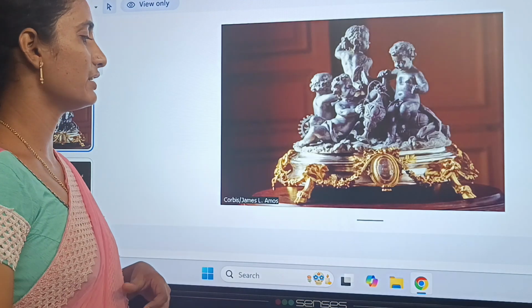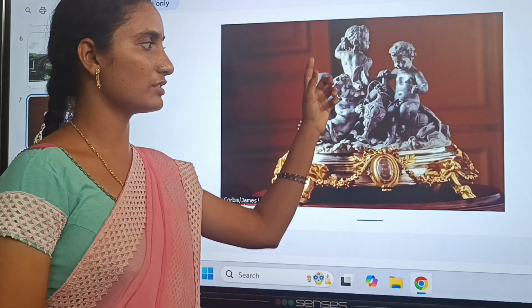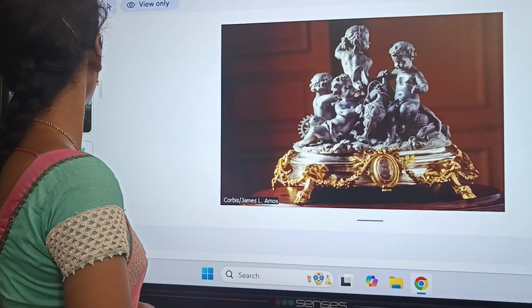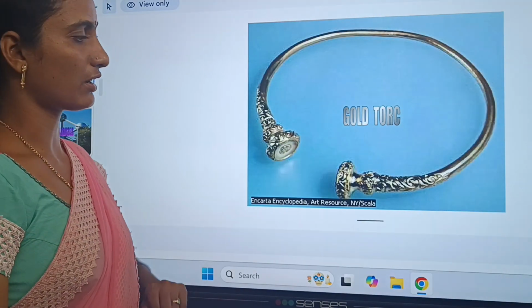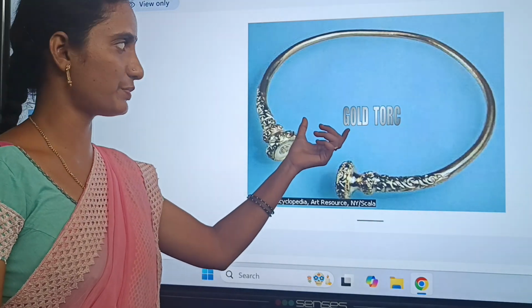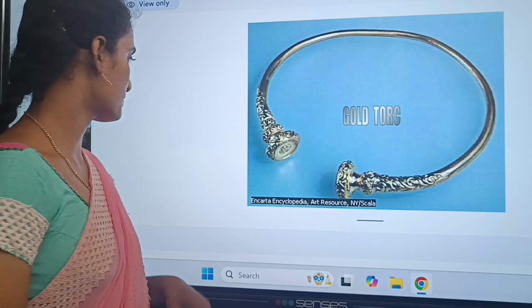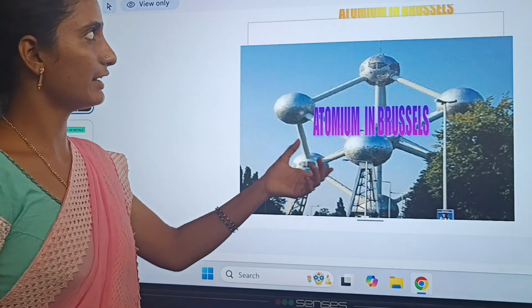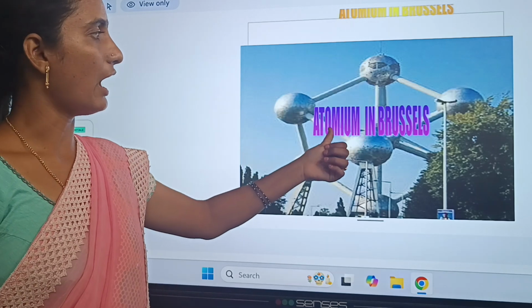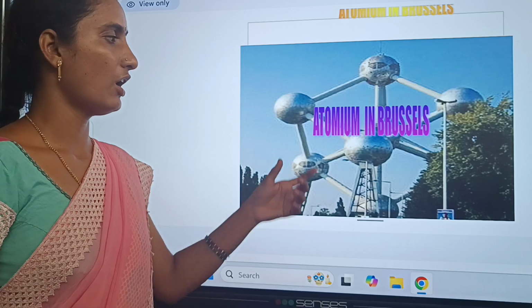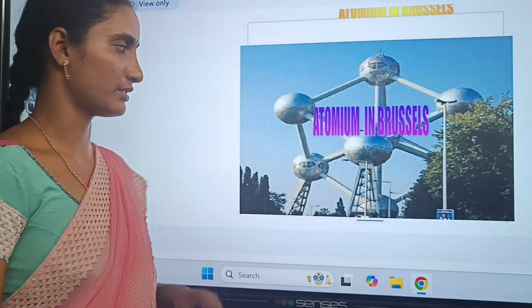Arms. Corbius Jones, which is also made of some of the metals. Gold truck. This is also one type of metal which was prepared many years back. Next topic is the Atomium in Brussels.